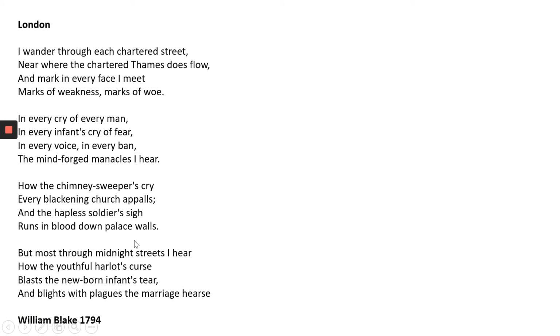So here's the poem, London by William Blake. It was written in 1794, and in the poem, Blake recounts what life was like in 18th century London, and he paints quite a dark picture of life in those times.